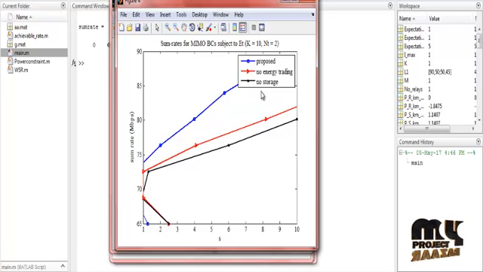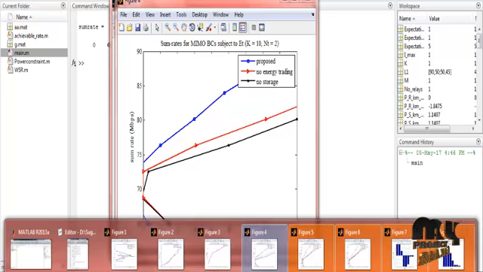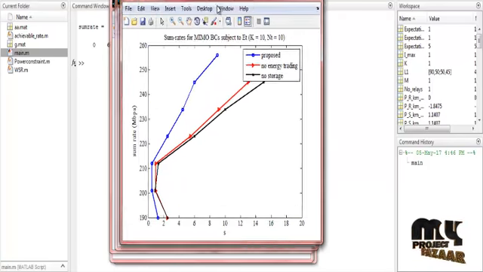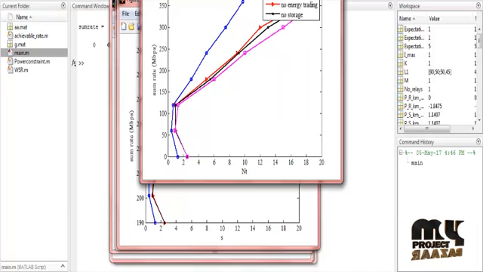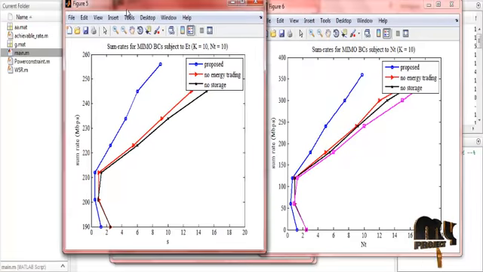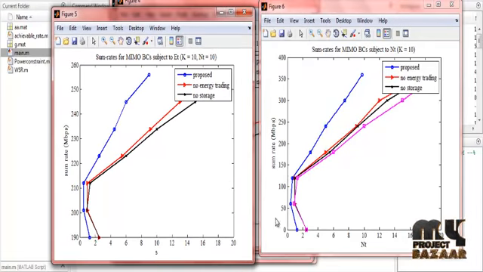Whatever it may be, the sum rate of the particular MIMO base stations, the value of the power constraint, should be high, and the fluctuating rate and also throughput should be high for the underlay and overlay of the process. In another figure, the same sum rate in Mbps, megabits per second, is subject to K equal to 10 and Nt equal to 10. In this figure, more or less both are the same. The sum rate in Mbps, MIMO BC with Nt and K equal to 10 of the process. So there is no storage, no energy trading, and the proposed value.